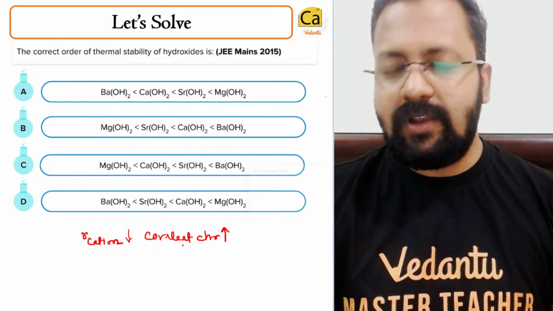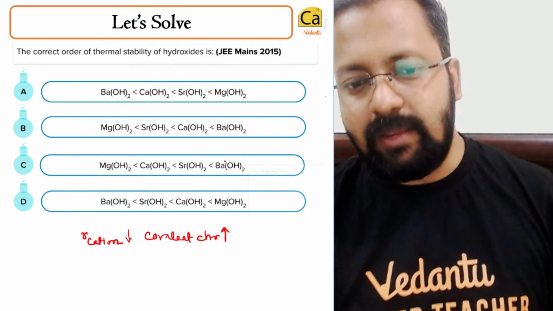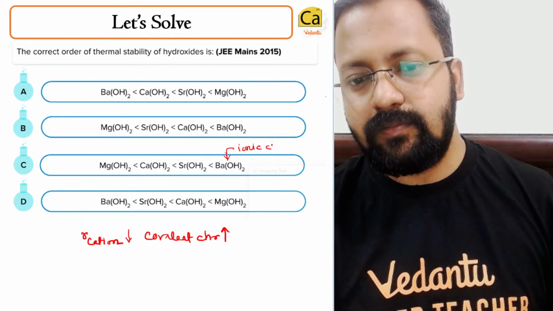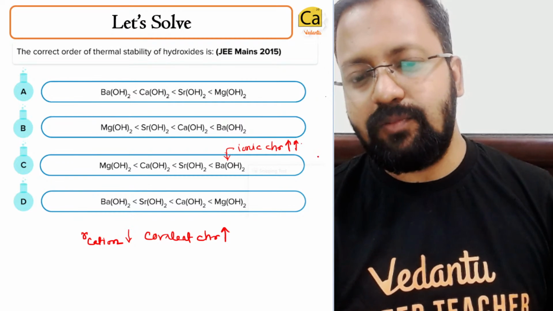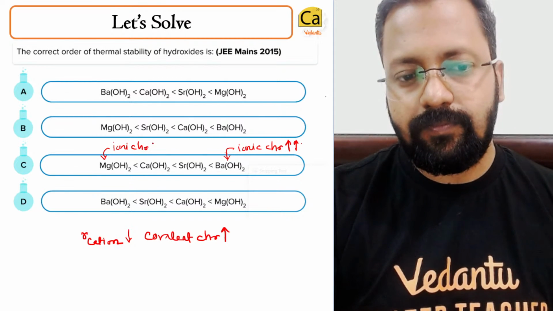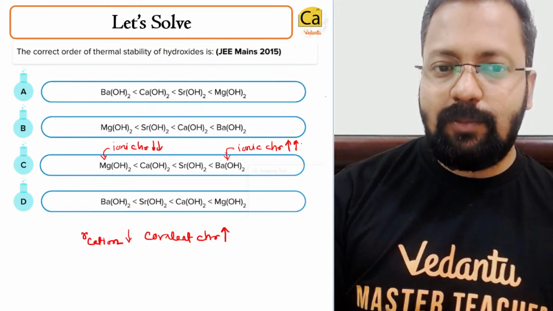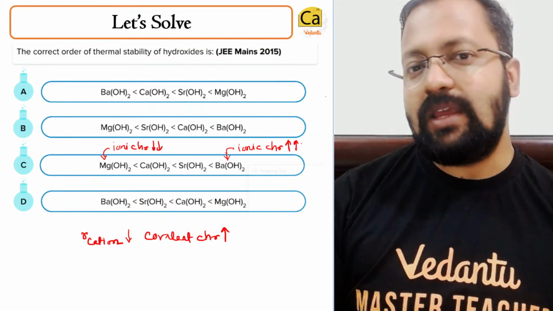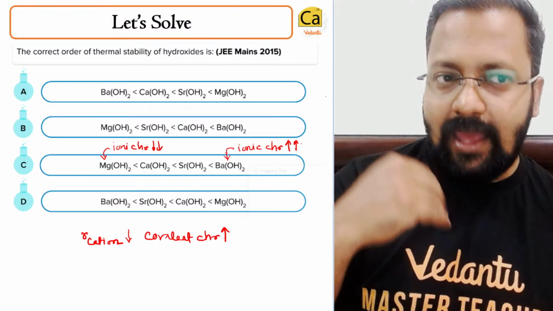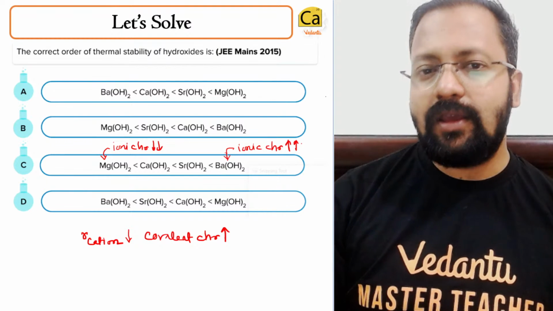So covalent character will be maximum in beryllium hydroxide and minimum in barium hydroxide. So the ionic character is maximum over here and minimum over here. If the ionic character increases, the thermal stability will also increase, because ionic compounds are considered more thermally stable than covalent compounds.